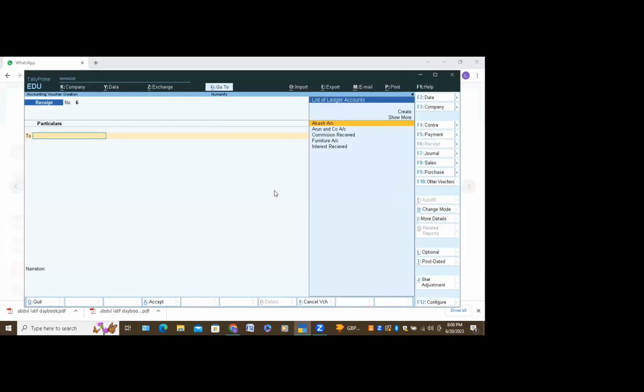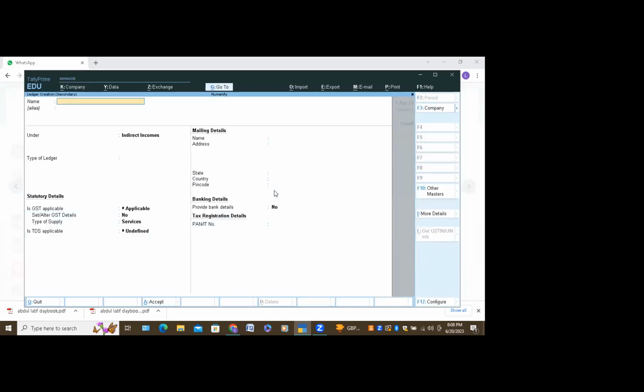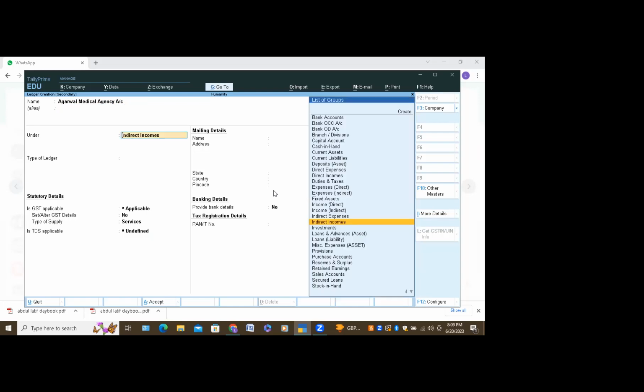Okay. So the receipt voucher, first question you can create. Now how Latif is doing, all other questions you have to do in the same way. There is no difference. Like how yesterday you did a payment voucher, same way you should do a receipt voucher.